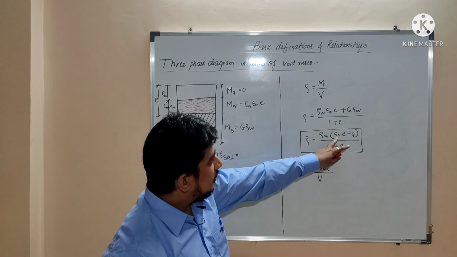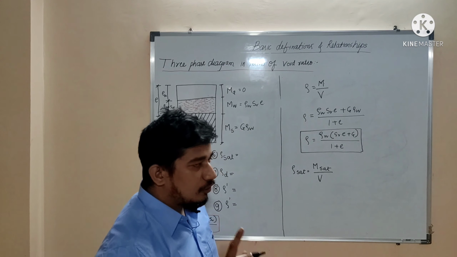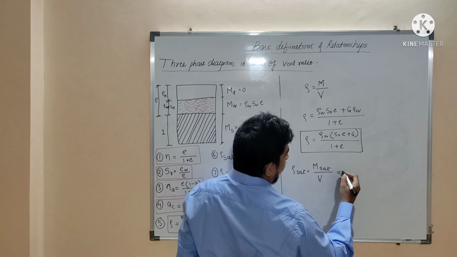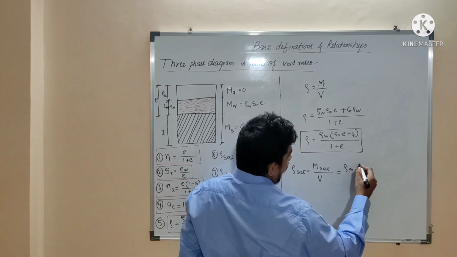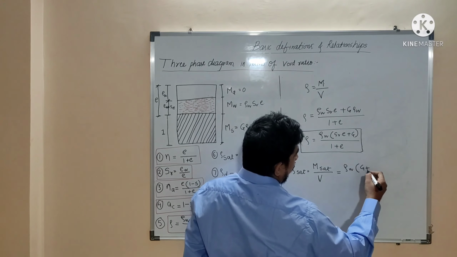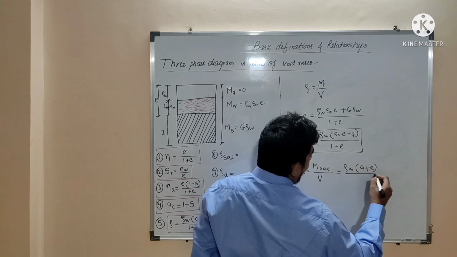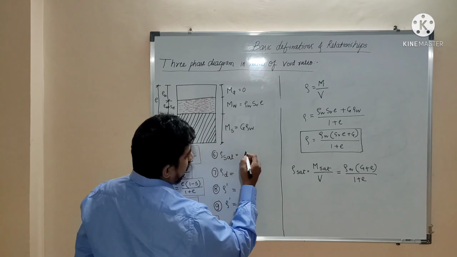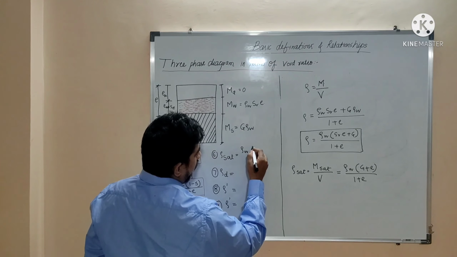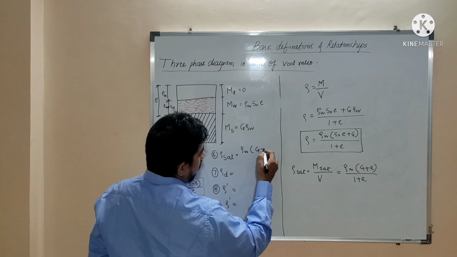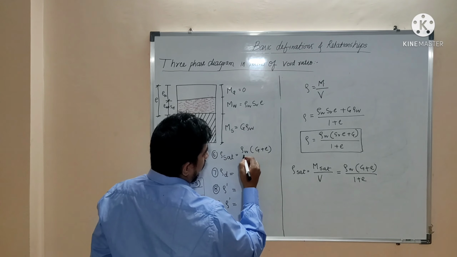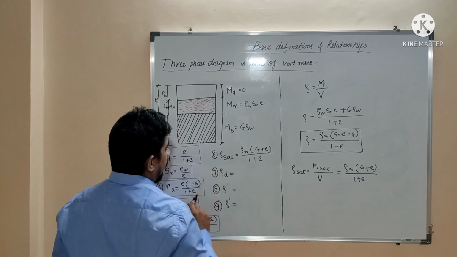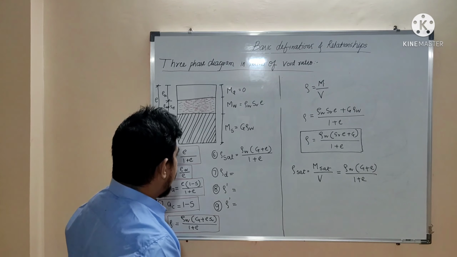Okay, so in saturated condition SR will be 1, degree of saturation is 1. So it can be simply written as rho W into G plus E divided by 1 plus E. Okay, so rho W into G plus E divided by 1 plus E. Okay, so this is another term we got.